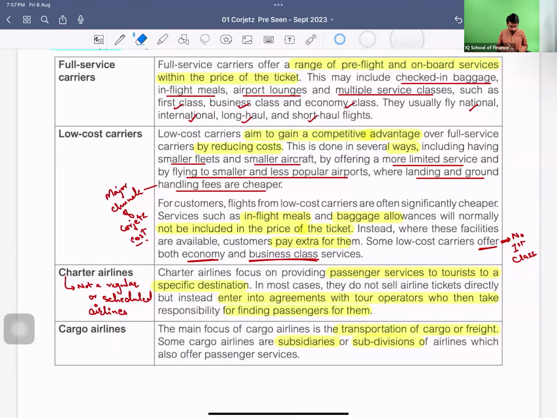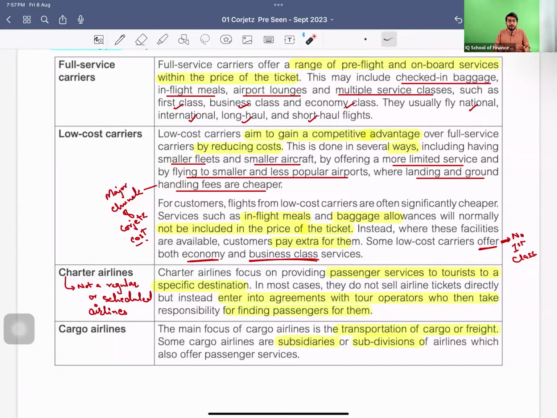But in a charter plane or the charter airline, you do not adjust by the time of the airline, you book them, right? So this is the major difference in it. So the charter airline focuses on providing passenger flight service to tourists to a specific destination. In most cases, they do not sell airline tickets directly, but instead enter into an agreement with a tour operator, who then takes the responsibility for finding the passengers for them.